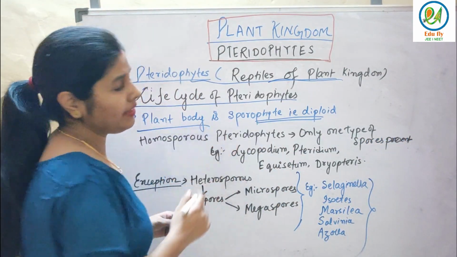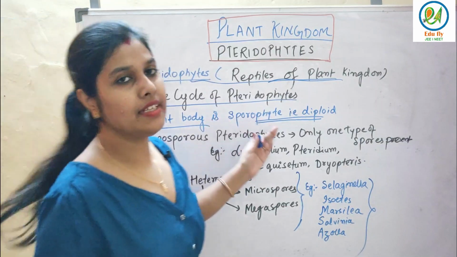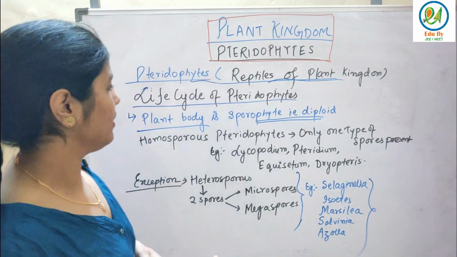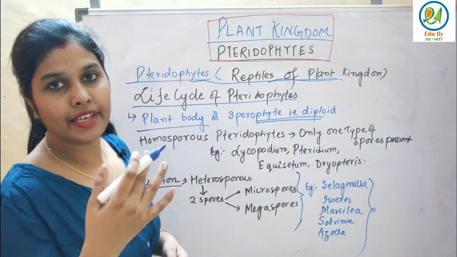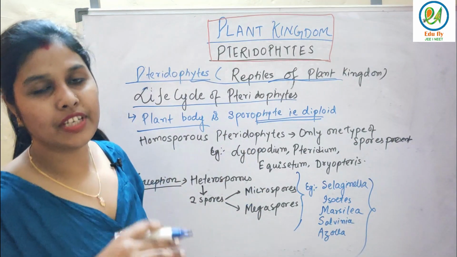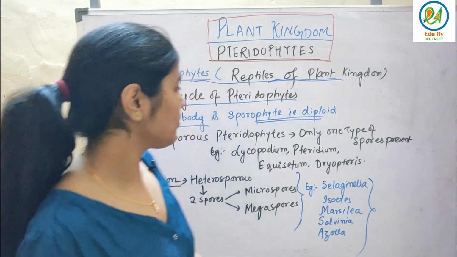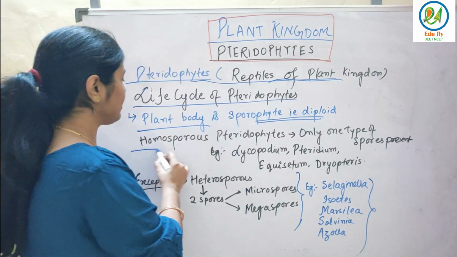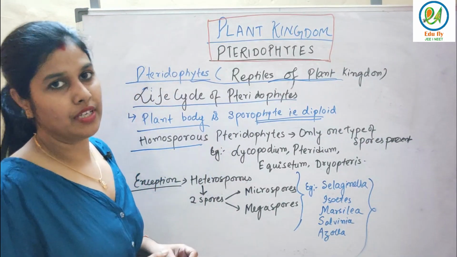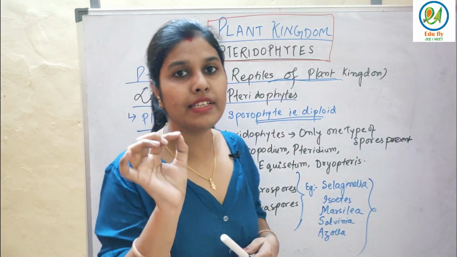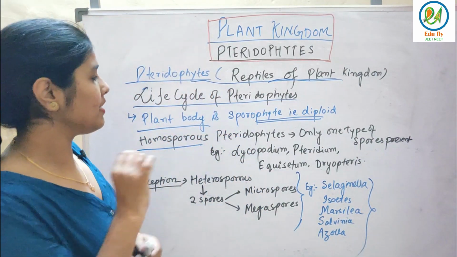The plant body in case of pteridophytes is sporophyte. That is, sporophyte is diploid. Fine. It's opposite in case of bryophytes. Like I have explained in bryophytes, just see my notes and revise it once. Next is Homosporous pteridophytes. Homosporous means only one type of spore is present in case of Homosporous.